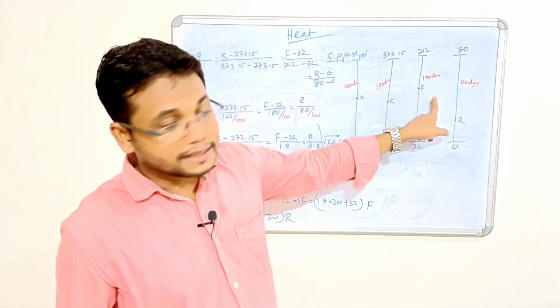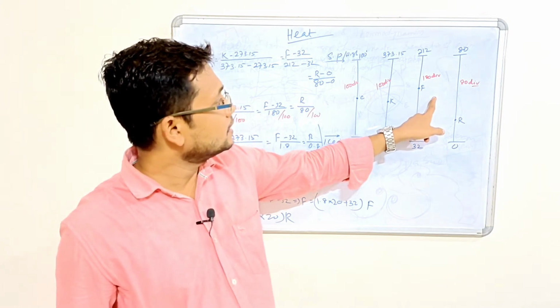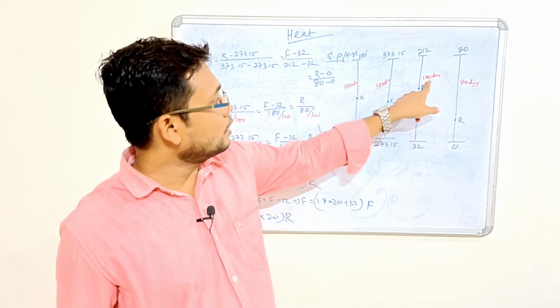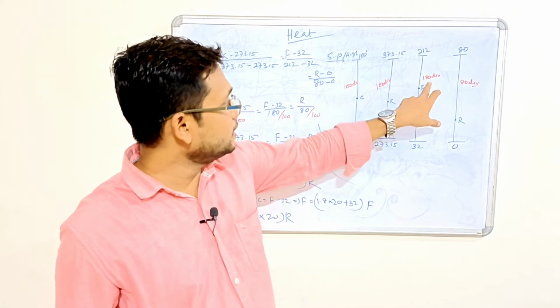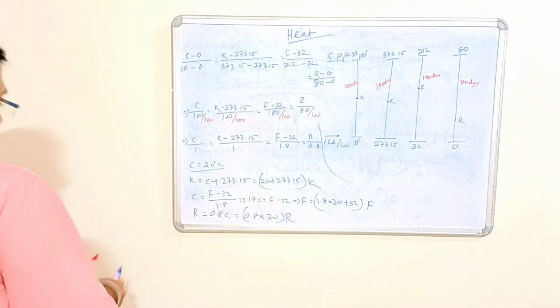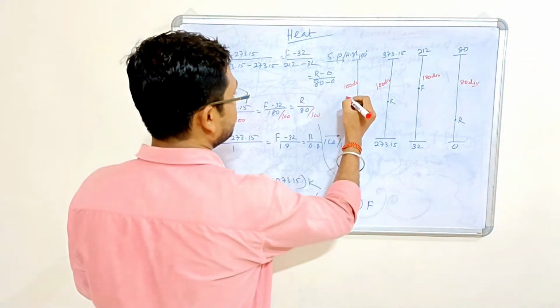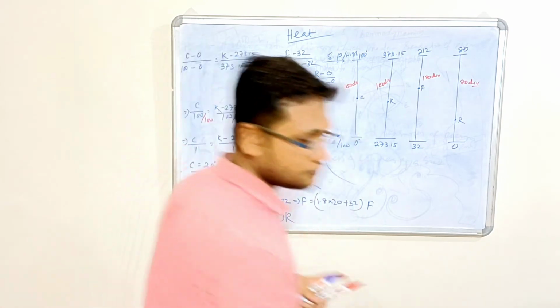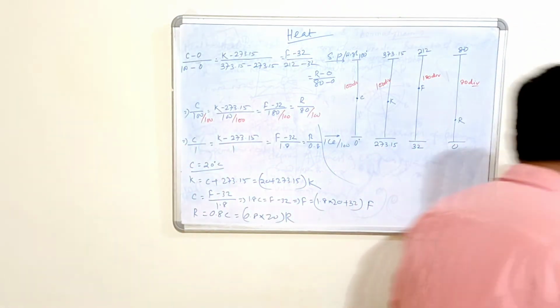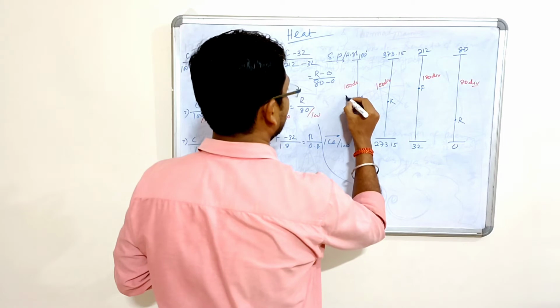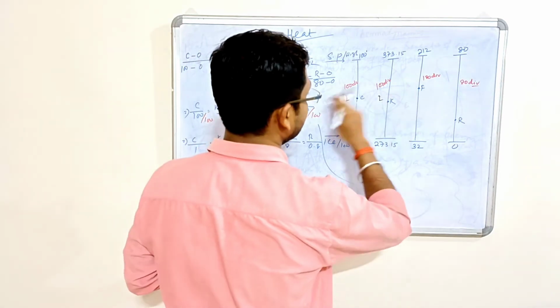But in case of Fahrenheit, what is the number of divisions here? 180. So here, if we have 1 division here, 1 division divided by 100.